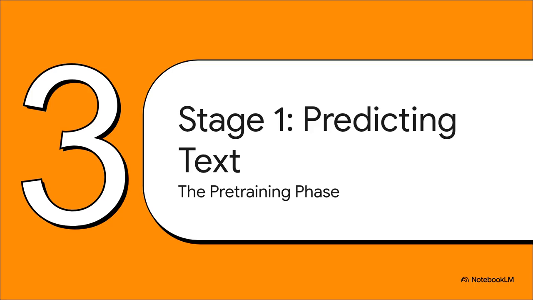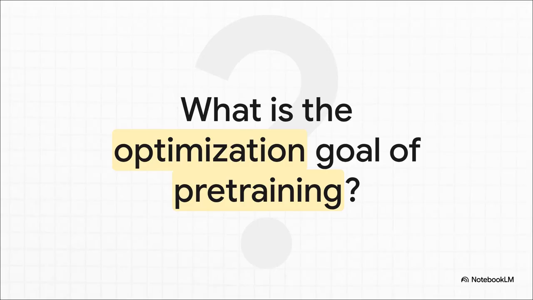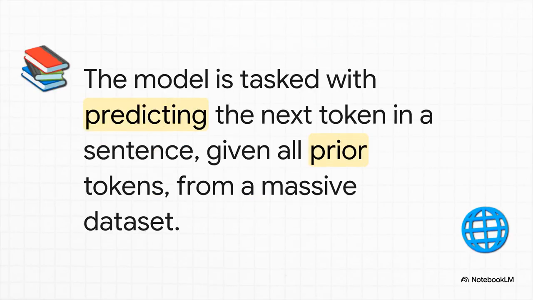It's not just one optimization problem. It's actually a sequence of them, stacked right on top of each other. And it all starts with a massive phase called pre-training. So, what is this first giant hill the model needs to get down? What's the fundamental problem it's trying to solve? The objective is, believe it or not, deceptively simple. Given a string of words, just predict the next one.